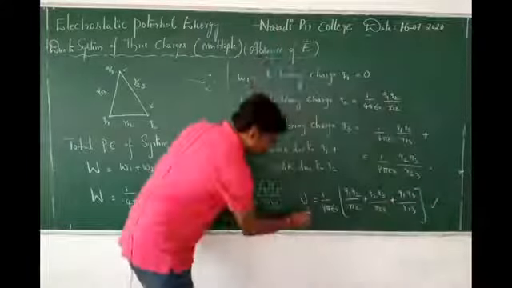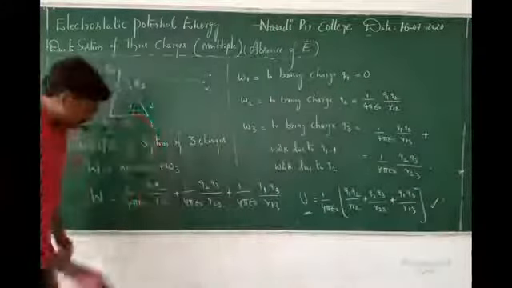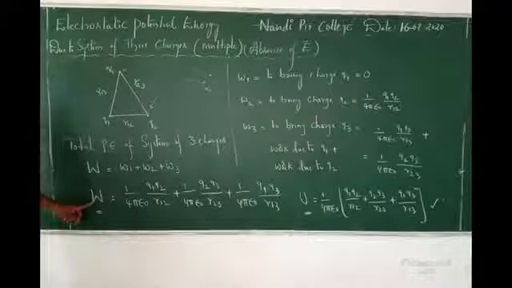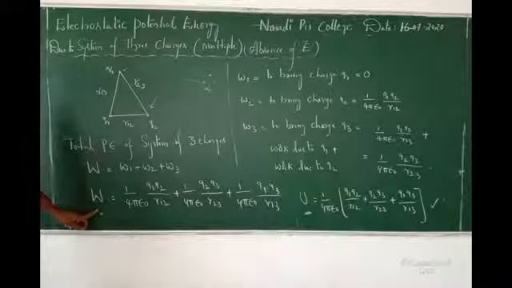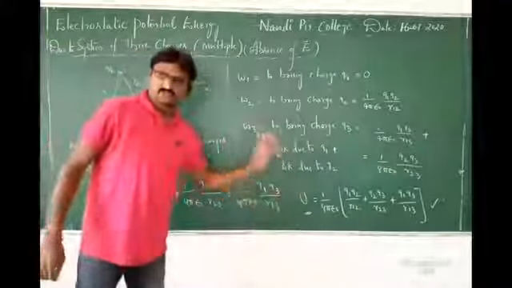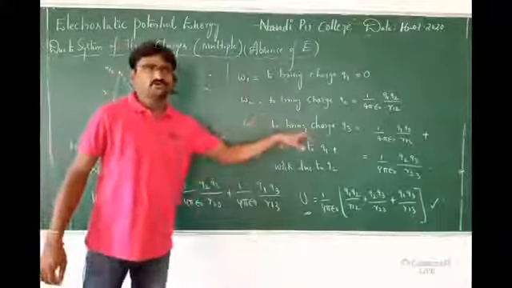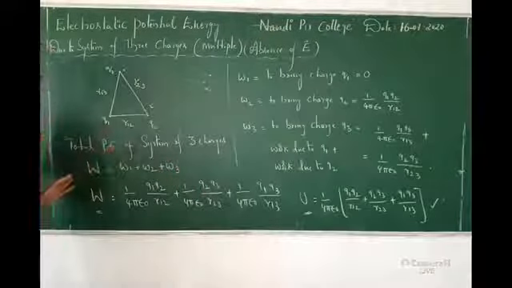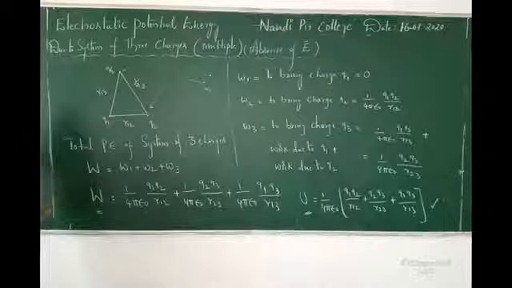Yes. Now see that this is U. This is what? W. Why did I mention W here? Total work done. Why did I write U here? The work done now converts into potential energy. Okay? Hope you understand.